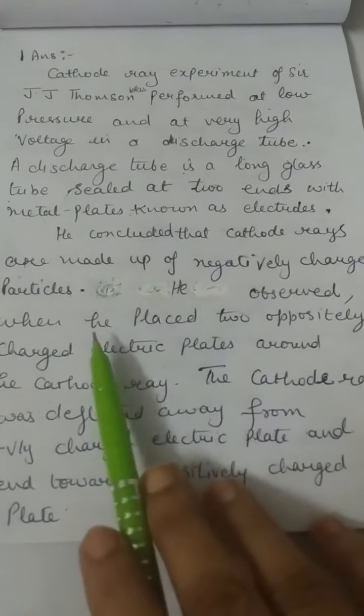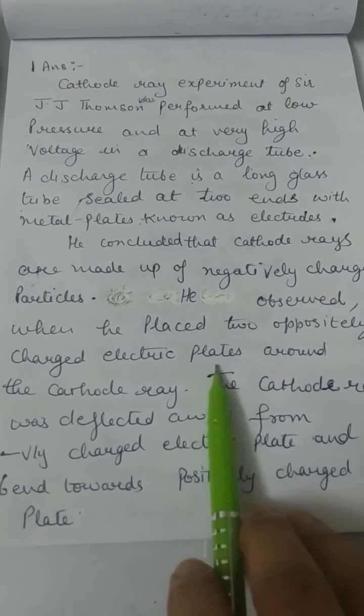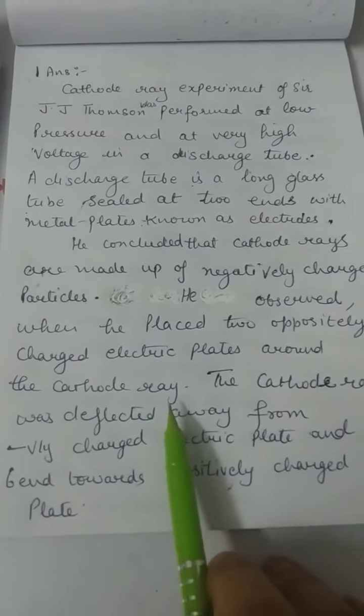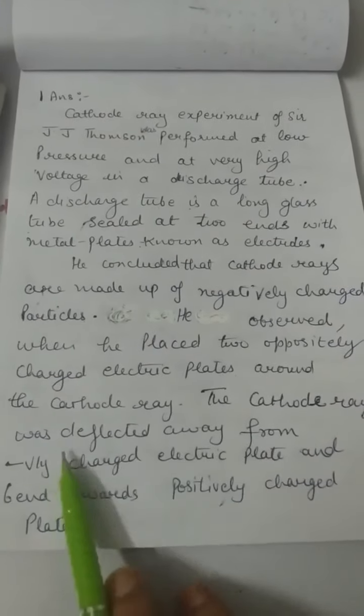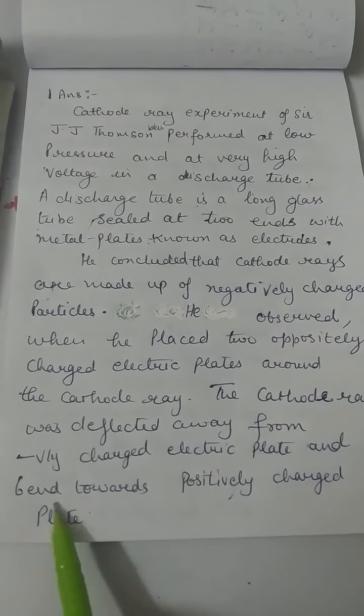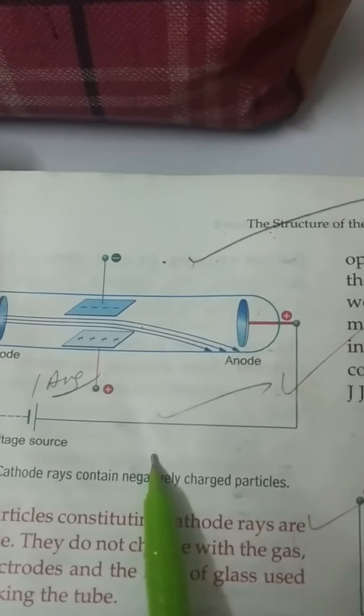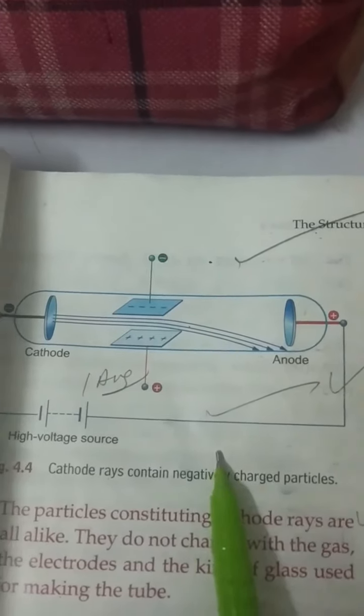He observed that when he placed two oppositely charged electric plates around the cathode ray, the cathode ray was deflected away from the negatively charged electric plate and bent toward the positively charged plate. And this diagram on page number 37 you will draw with this answer.